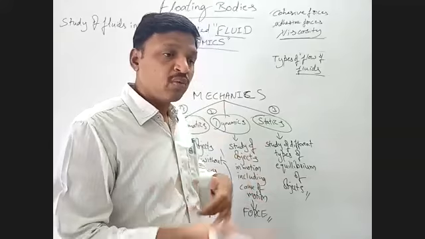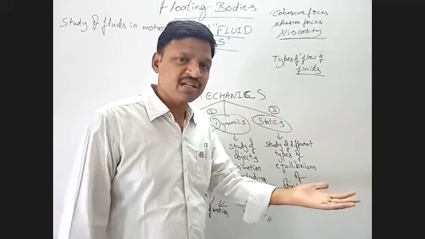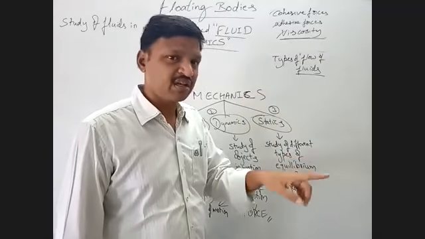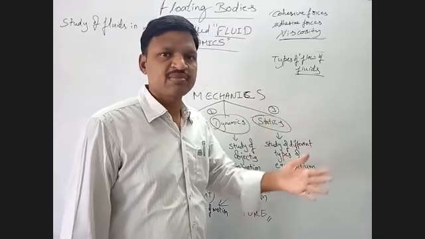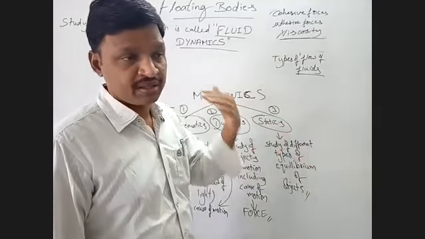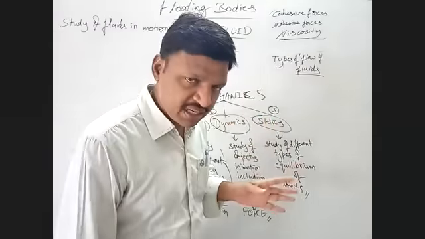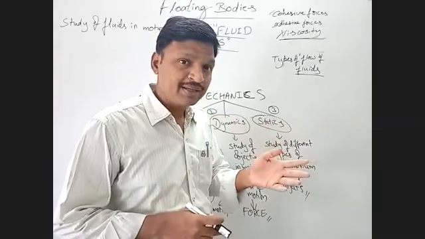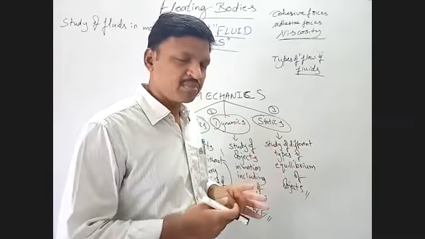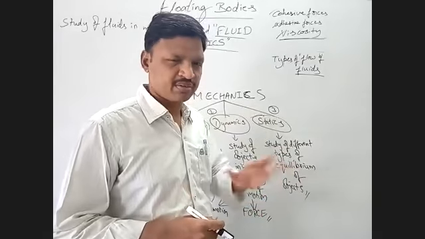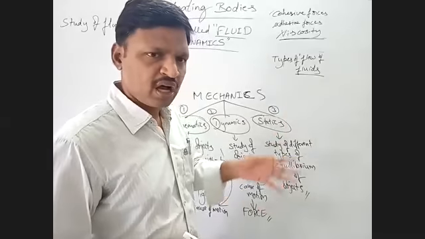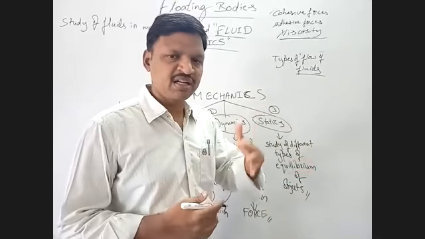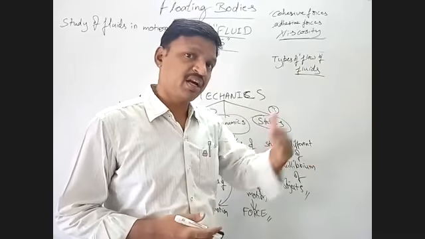Immediately, once you say distance, then displacement is also there, because distance is a scalar physical quantity, and displacement is a vector physical quantity. So distance and displacement. Once the distance is over, then you go for the speed. Speed means uniform speed, instantaneous speed, and average speed. You know all the definitions. Briefly I am going. After speed, immediately velocity, because once you say distance and displacement, then comes speed and velocity.